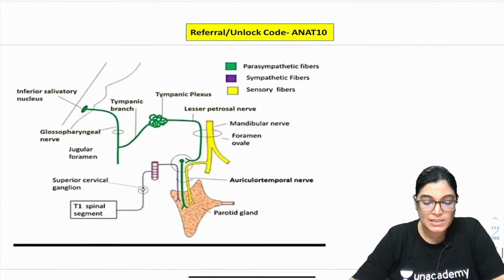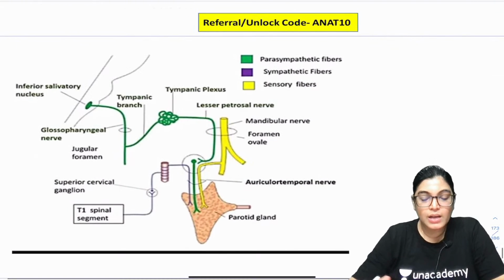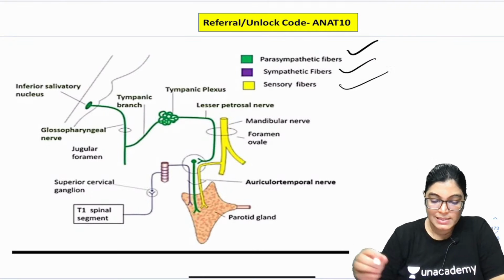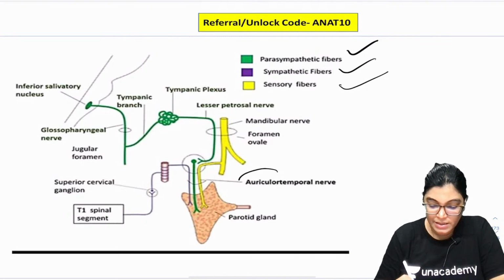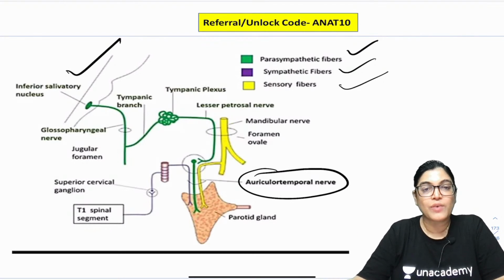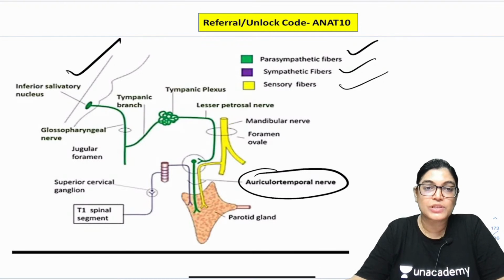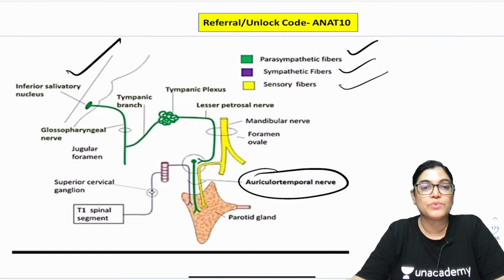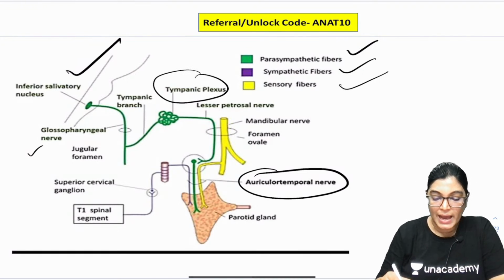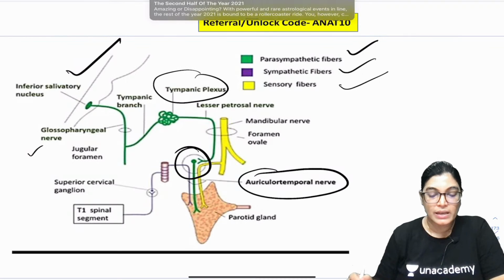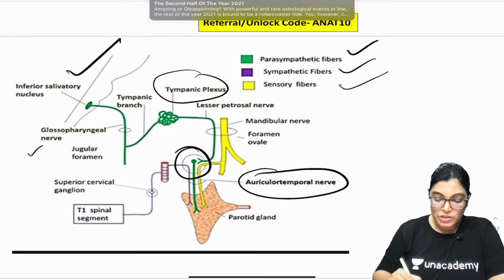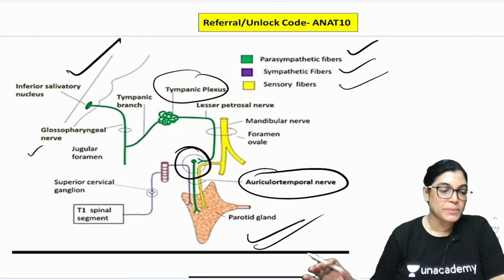Absolutely right. So, this is a diagram in which the 3 pathways have been shown: parasympathetic, sympathetic, and sensory. What you can see, the sensory fibers are going toward the auriculotemporal nerve, and the green color is for parasympathetic fibers. The fibers arise from the inferior salivary nucleus, which is lying in the pons, and from here the glossopharyngeal nerve arises. Through the tympanic branch, the tympanic plexus is formed, and ultimately this relays in the otic ganglion, and thereafter it gives innervation to the parotid gland. So, all the 3 pathways are there.